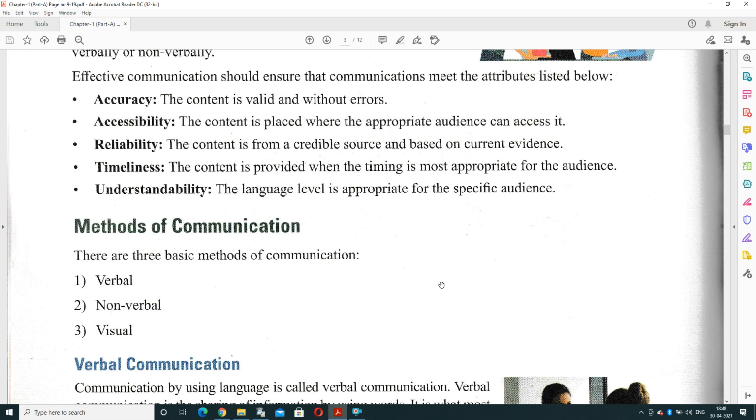Reliability: the content is from a credible source and based on current evidence. It means whatsoever we are sending should be reliable. It should not be previous information. It should be the latest updated information and it should not be fake information. Timeliness: the content is provided when the timing is most appropriate for the audience. It means whenever it is required by the audience, it should be provided at the same time.